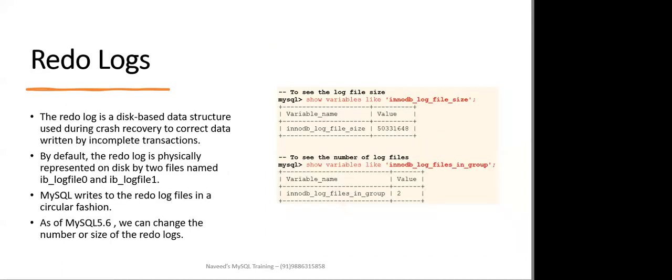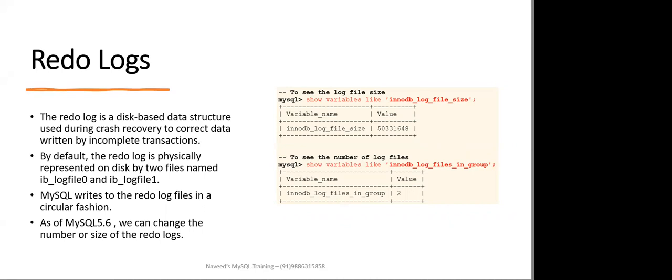Coming to the redo logs concept. See, the redo log is basically a disk-based data structure. That comes into play only when we are doing any crash recovery to correct the data that is written by an incomplete transaction. By default, the redo log is physically represented on the disk by two files, ib_logfile0 and ib_logfile1. So MySQL basically writes to the redo log files in a circular fashion.